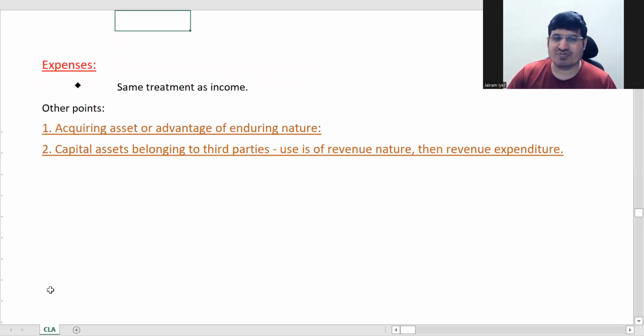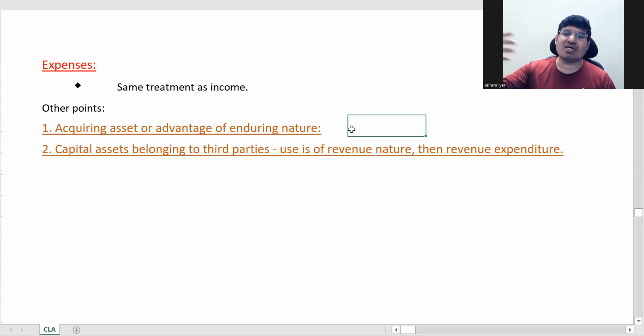This is if you are acquiring an asset of enduring nature, that is normally capital expense. So these things we can move quickly through, because as of now we go into the heads of income, we will be treating this in more detail. If it is an asset of enduring nature which you are buying, normally used for more than one accounting period, it's called a capital asset.